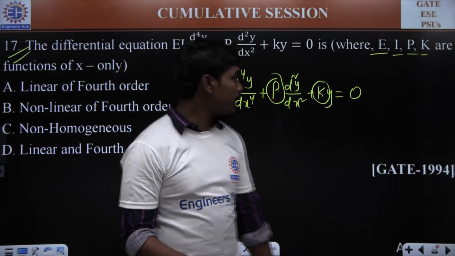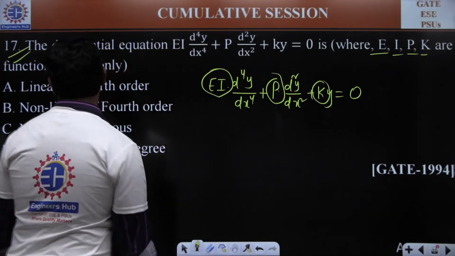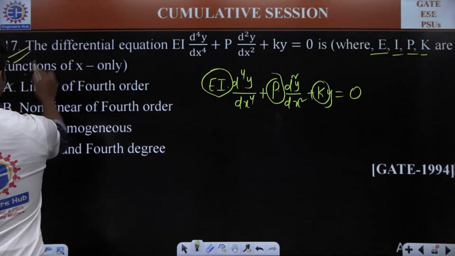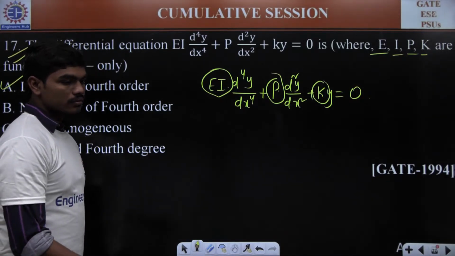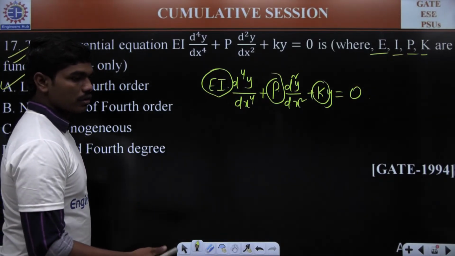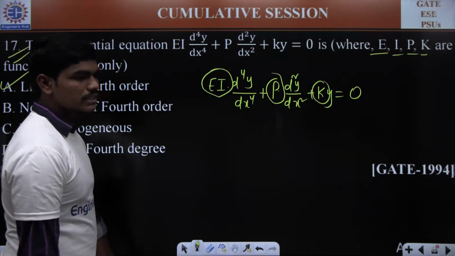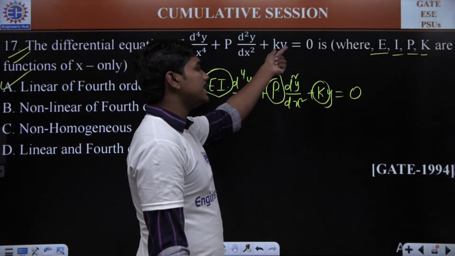Yes, it's a linear equation. And of course, it's clearly visible that it's a fourth order. So A is the correct answer. But actually, it's a homogeneous equation. You can see the right hand side is 0, and there's no involvement of any f(x) individually here.